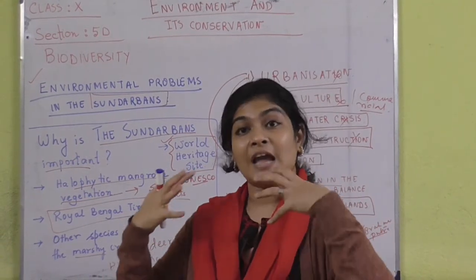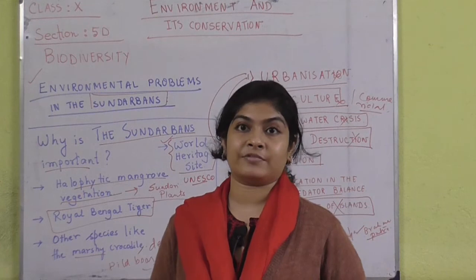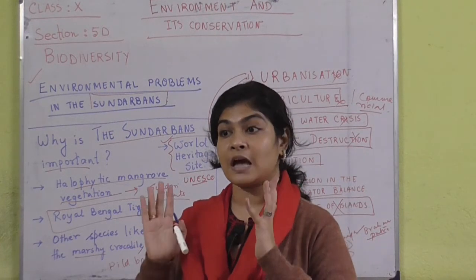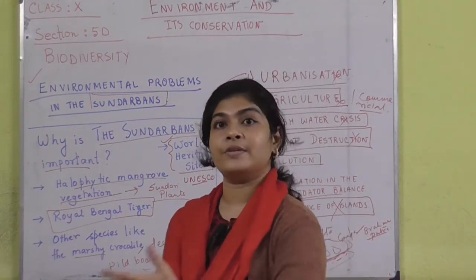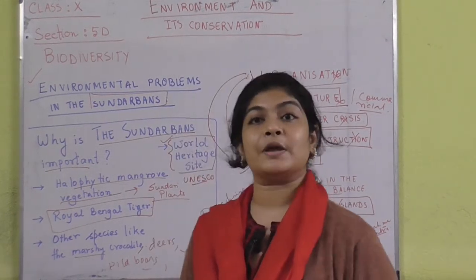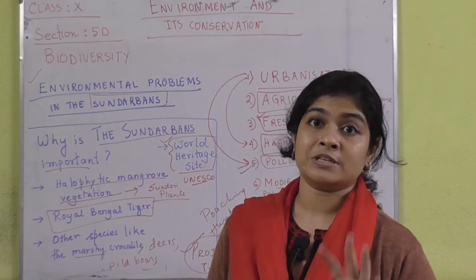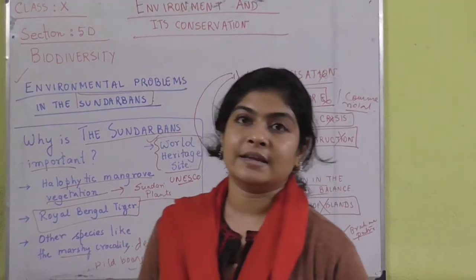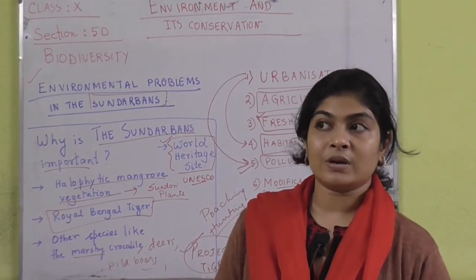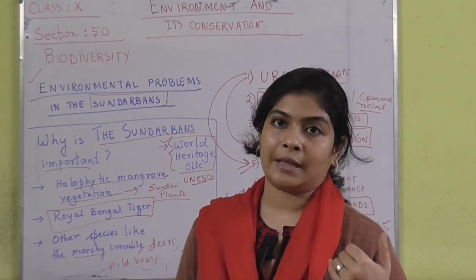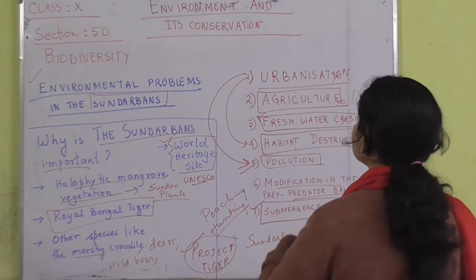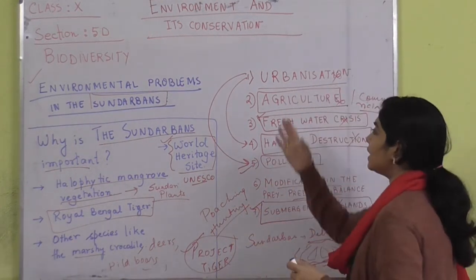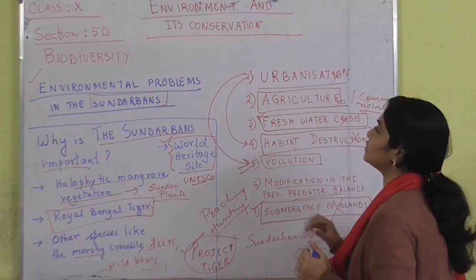We ourselves have to be responsible enough to understand, and it is our duty to make not only ourselves but our neighbors and everyone aware of the importance of biodiversity in our world, and what will happen if these animals get extinct day by day. And what kind of problems then, because one day we are also going to die, as we cannot live alone. So, all these reasons are definitely the environmental problems which are seen in the Sundarbans.